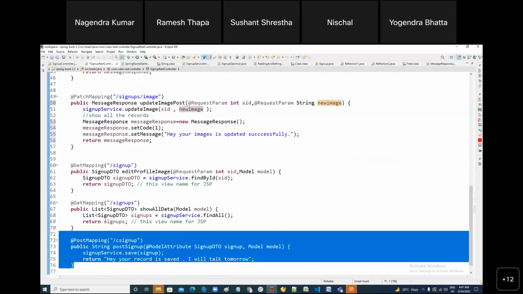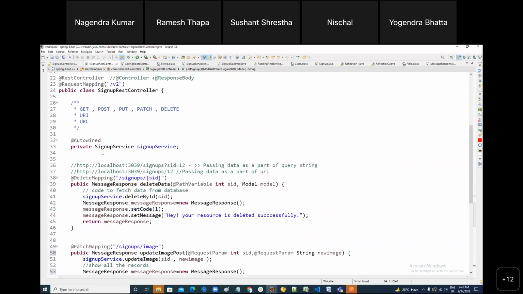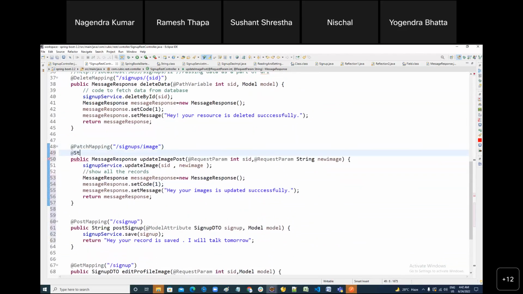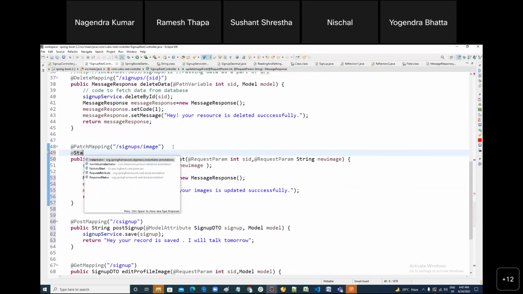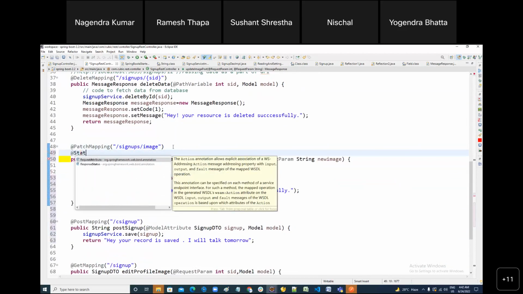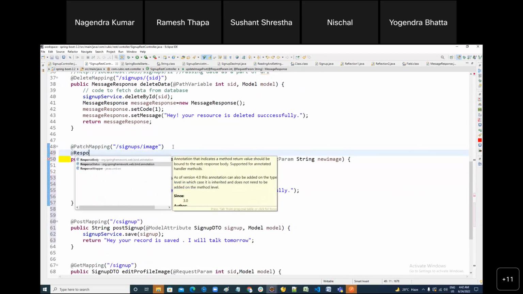Let me show you. Quick question. Go ahead. Instead of using this set code, we could have used status code, right? Yeah. Status code would be automatically set by the REST API. Status code here you can set using this annotation, HTTP status. That will go into the response header. Response status. I forgot it. How can I forget it? This one. Can you see this?